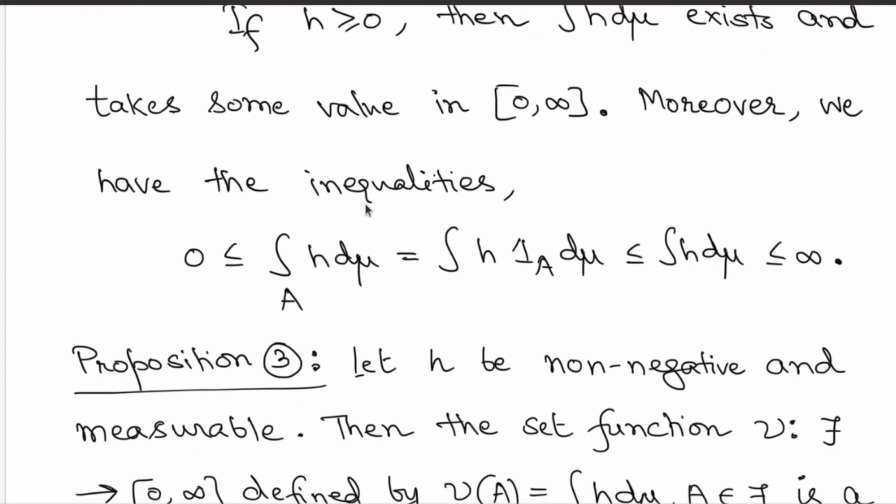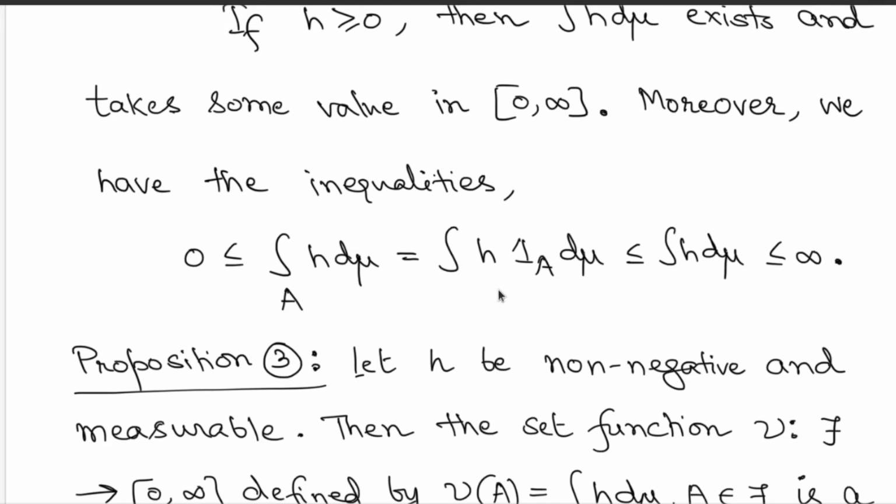Here we also have the inequalities that H times indicator A, so that is nothing but the integration of H over the set A. So this quantity H times indicator A is dominated by H because you are talking about a non-negative function H here, and indicator is simply a non-negative measurable function.